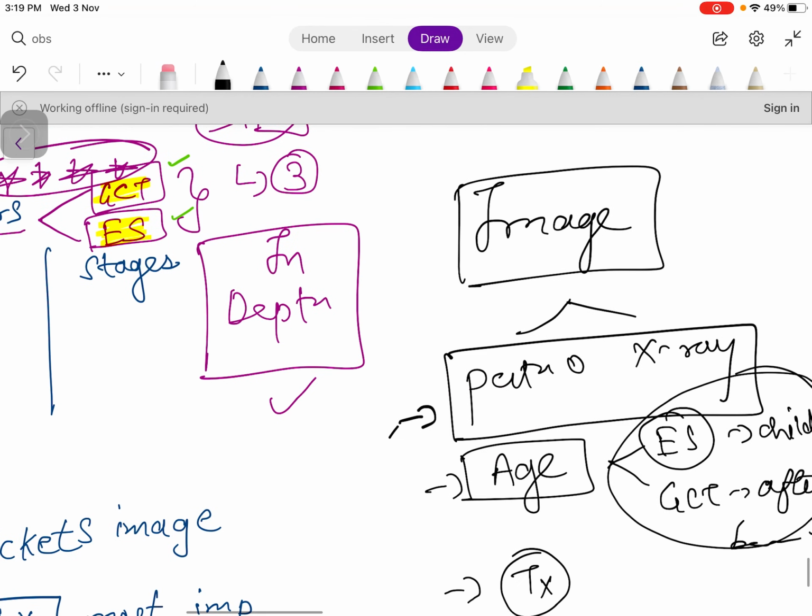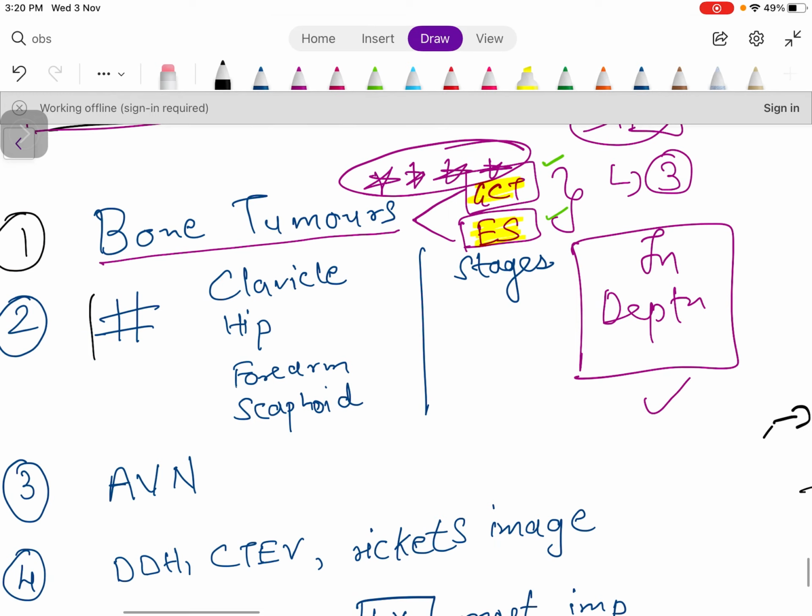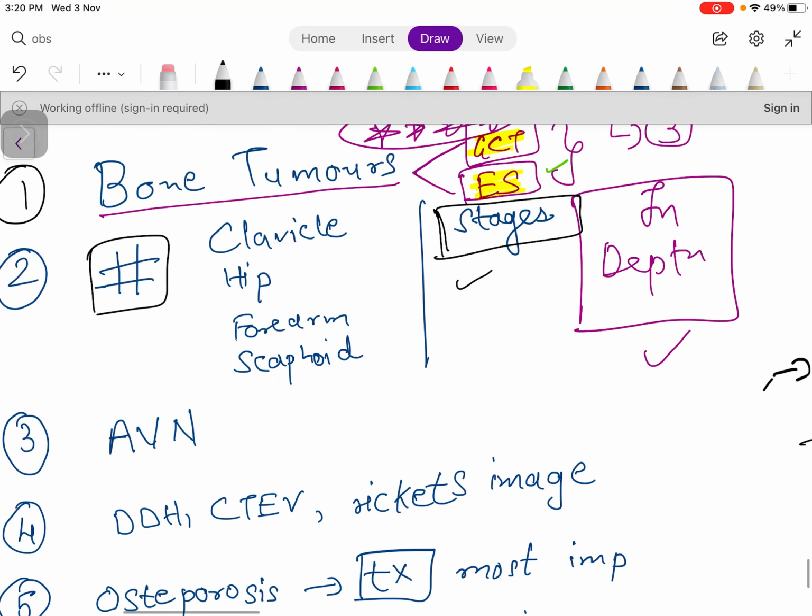The image is important because they will show you the image and ask what the diagnosis is, what the treatment is, or what the next step is. Questions like this. Then fractures, stages of fracture. This is easy. They will ask stages of fracture,